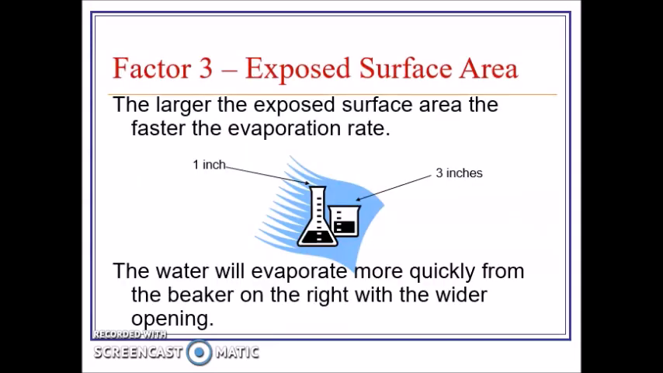The larger the exposed surface area, the faster the evaporation rate. The water will evaporate more quickly from the beaker on the right with the wider opening.